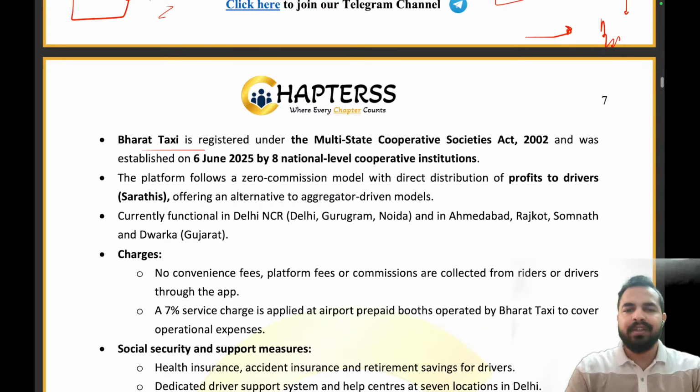So Bharat Taxi is registered under the Multi-State Cooperative Societies Act 2002. And let me tell you that eight cooperative societies came together for the creation of the Bharat Taxi.